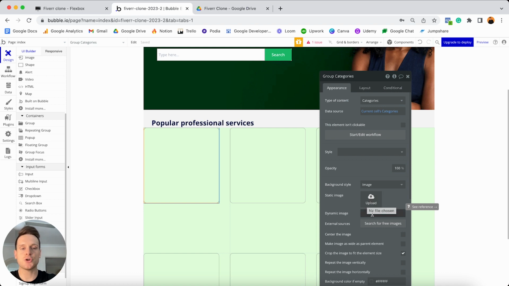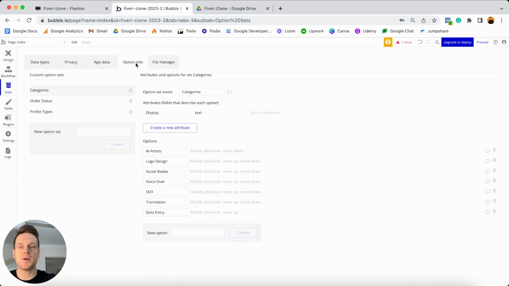Instead, what I'd like to do is reference this field here known as a dynamic image. So if we just jump over to our database quickly and open up our option sets and view the categories option set list we've pre-created, we've obviously already created this list of categories. So these are in our database.